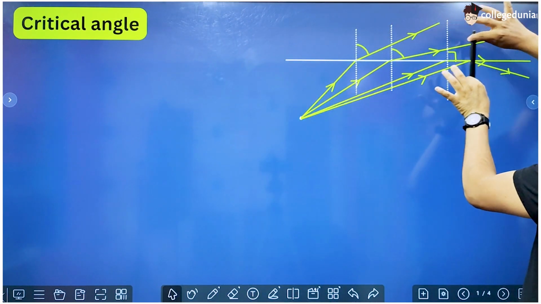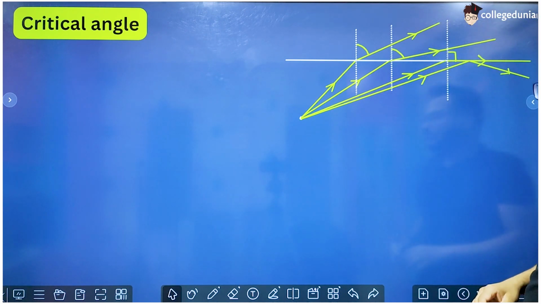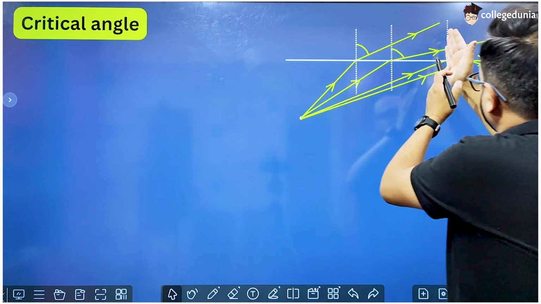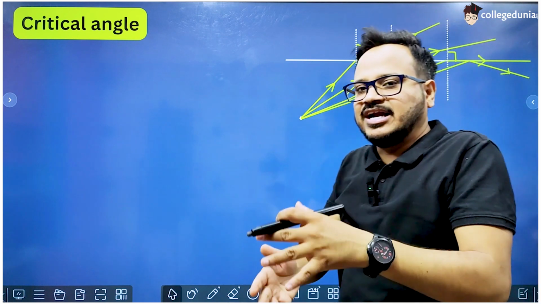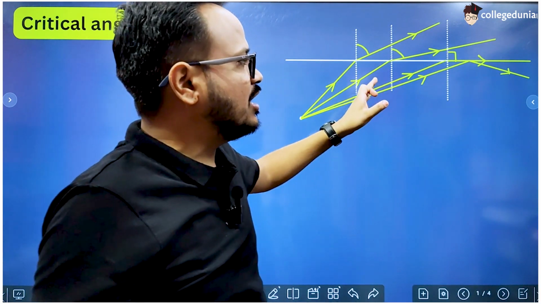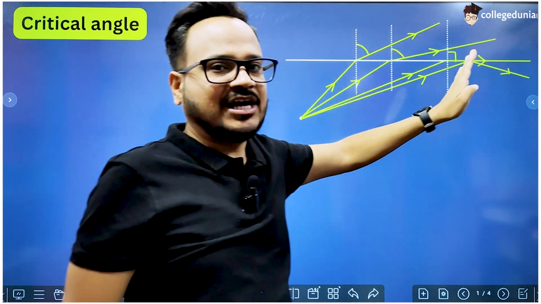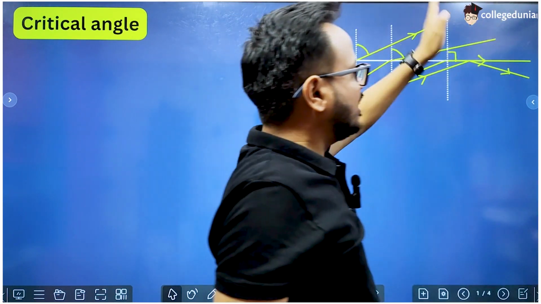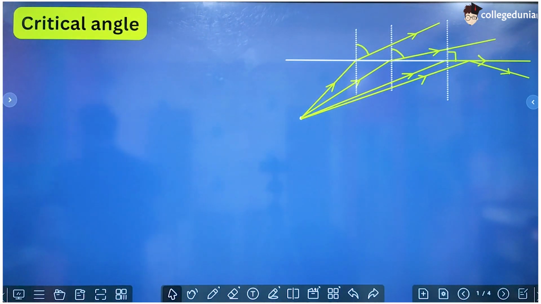Now, of all these rays which are beyond this part, when the angle of refraction is 90 degrees, all these rays will come back into the same medium. Even the refracted rays are coming back into the same medium, right? After this part, refracted rays are not going into the other medium, they are coming back into the same medium. And reflected rays were already coming into this medium, and refracted rays also started coming in the same medium. So refraction stops after this part. Refraction means the light going into the other medium, right? That is stopped after this part. All the light is coming back into the same medium. So this phenomenon is called total internal reflection.